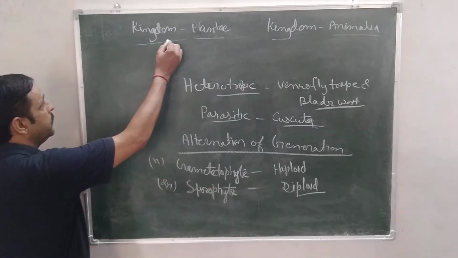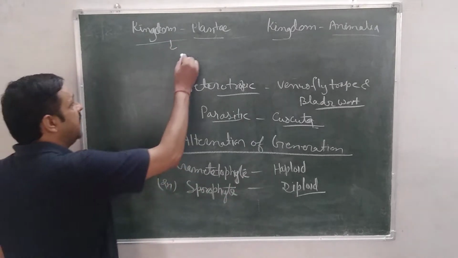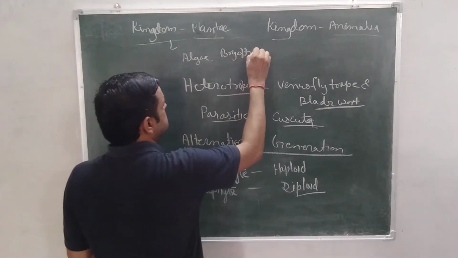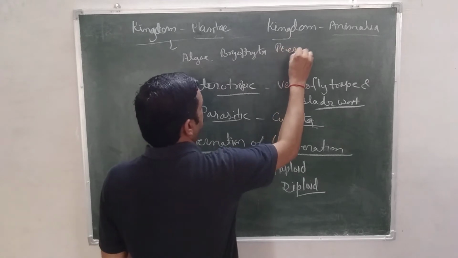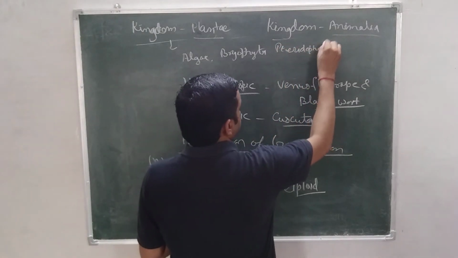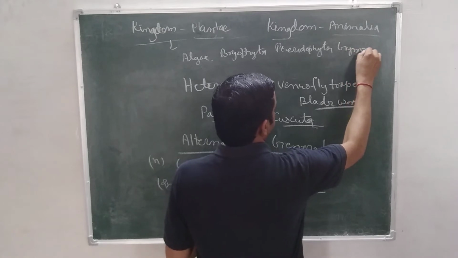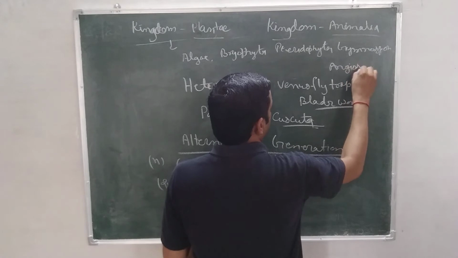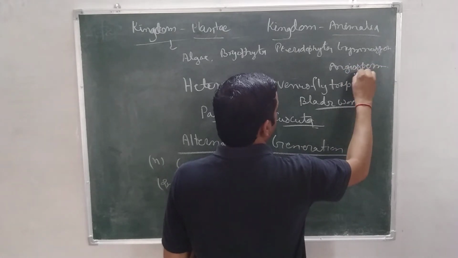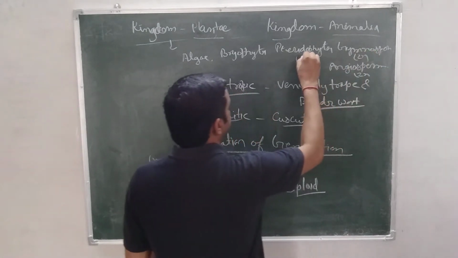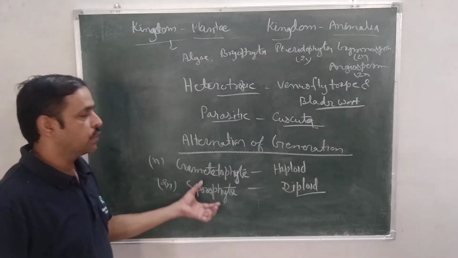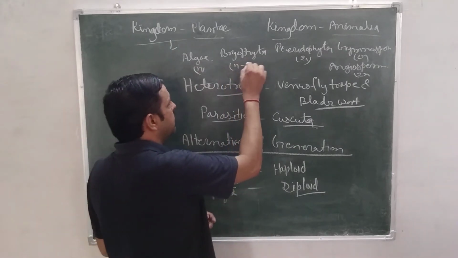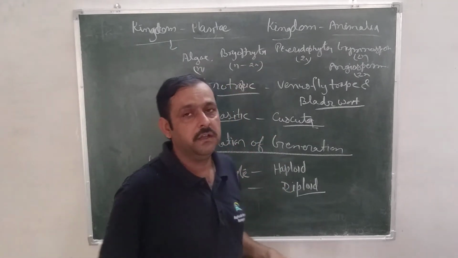If we take the examples of plants: algae, bryophyta, pteridophyta, gymnosperm and angiosperm. Among them, angiosperm, gymnosperm and pteridophyta have a dominant sporophytic stage, algae have a gametophytic stage, and bryophyta have equivalent gametophyte and sporophyte stages.